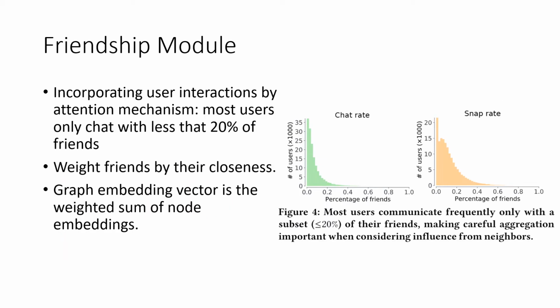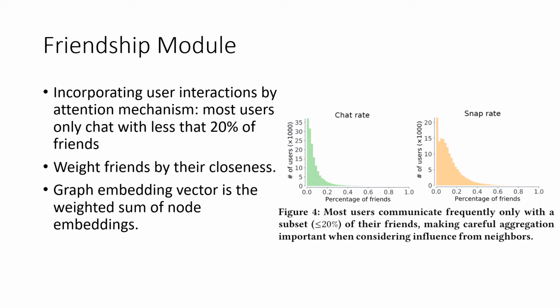The reason for learning a special neighborhood attention from user interactions is because we observed that most users only chat with less than 20% of friends, as shown on the right side. We select a city from Snapchat as an example. You can see most people only chat with a very small percentage of friends. Therefore, it is important to weight friends by their closeness, and the true closeness can be learned from the data.